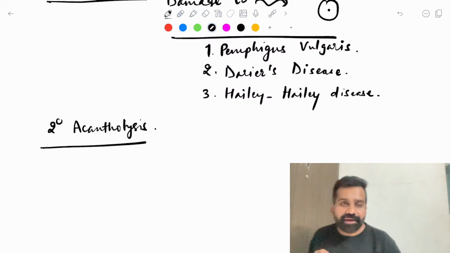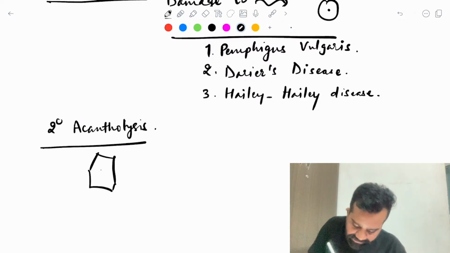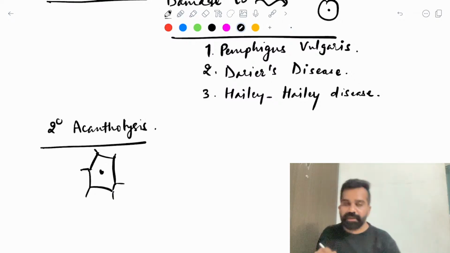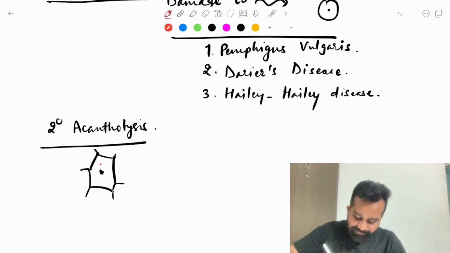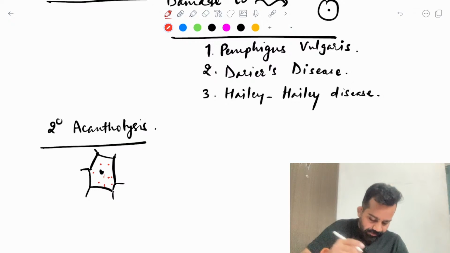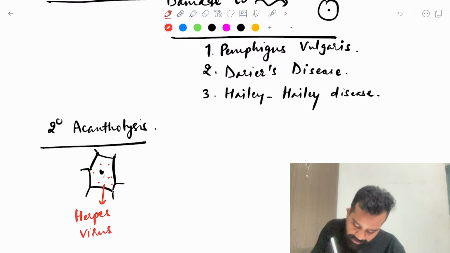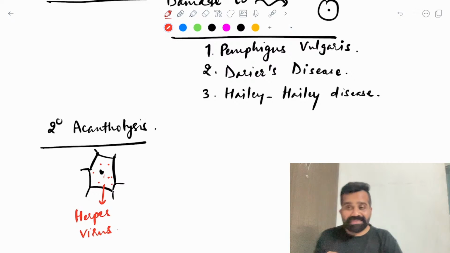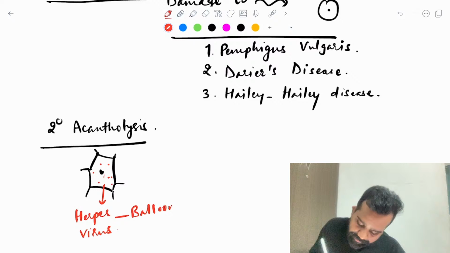But what is secondary acantholysis? Suppose this is a cell of the skin. If this cell is infected with some virus, suppose a herpes virus. Remember, herpes is a DNA virus and it causes ballooning degeneration.